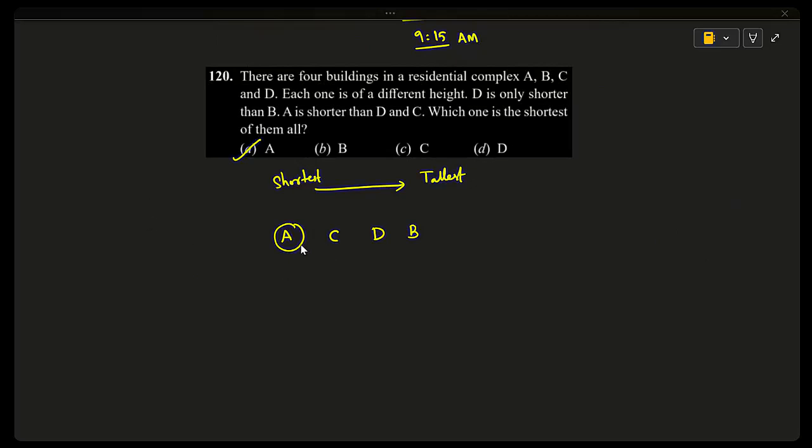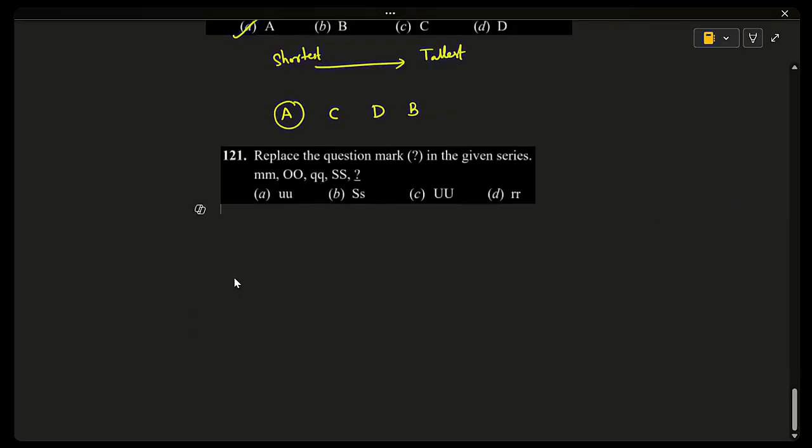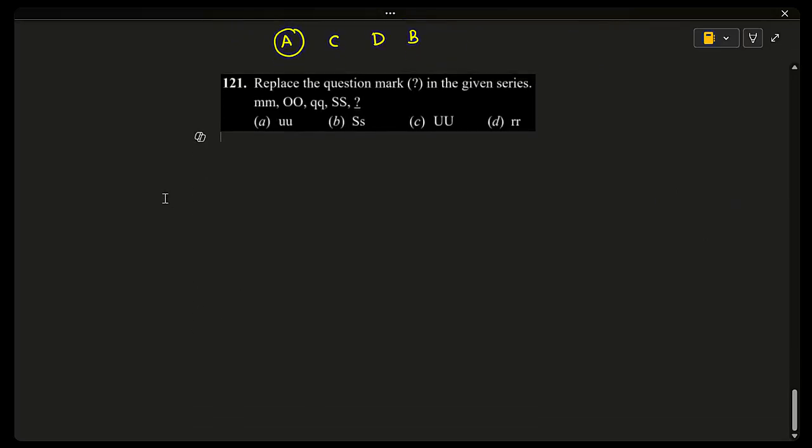121. Replace the question mark in the given series. mm small letters, O capital letters, qq small letters, SS capital letters. So between M and O, N is missing. Between O and Q, P is missing. Between Q and S, R is missing. Now after S, we have to miss T and we have to go to U.